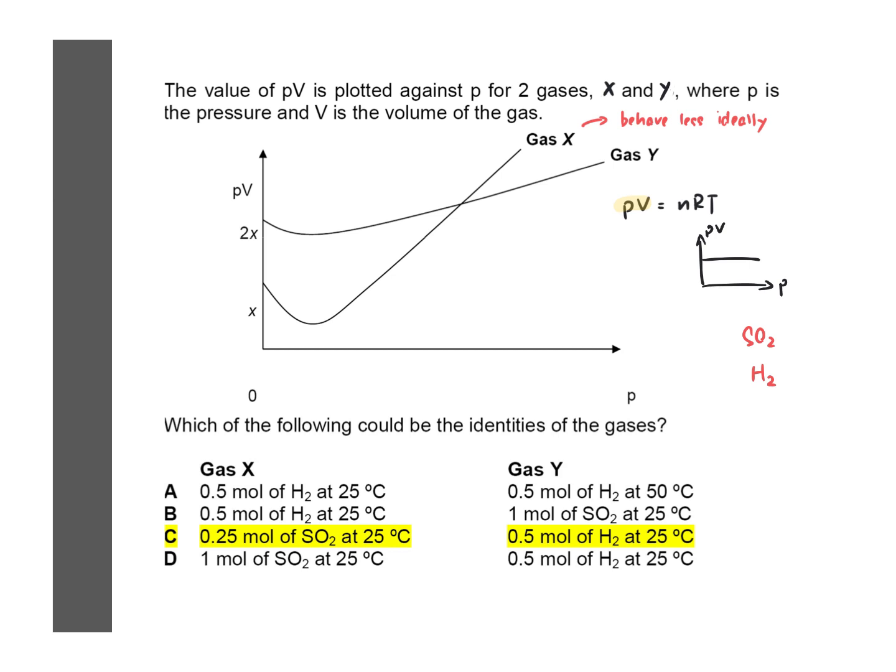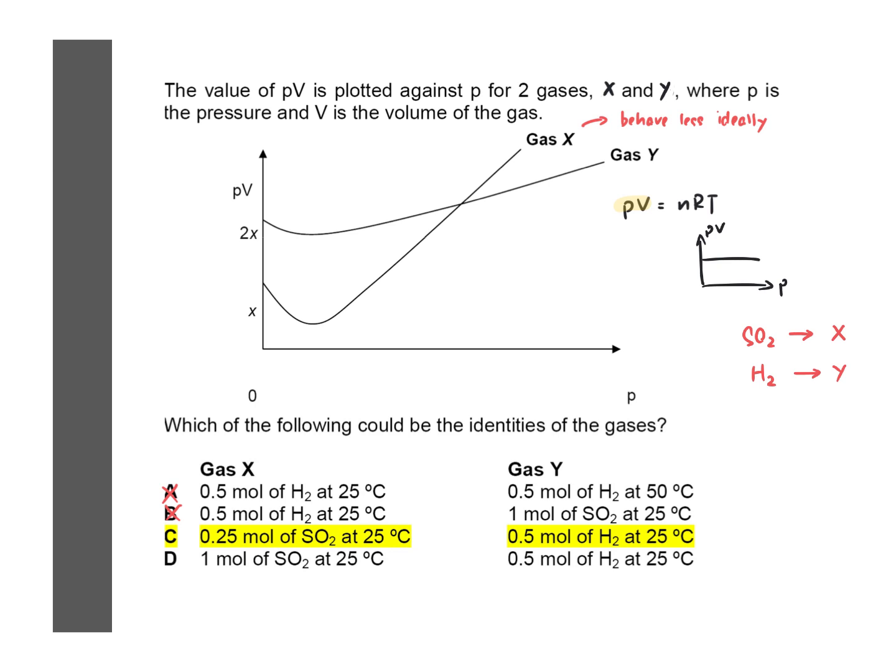If you consider the intermolecular forces and the size of your gas particle, it is not difficult to identify that SO2 must be gas X and H2 must be gas Y. So that will allow us to eliminate A and B.